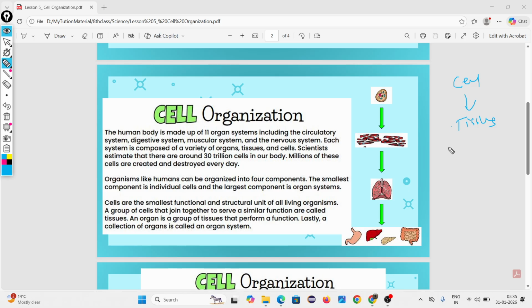I don't understand your question. Just wait. After explaining, if you have a doubt, ask me. The total of 11 organ systems are found inside the human body. One example is the circulatory system.